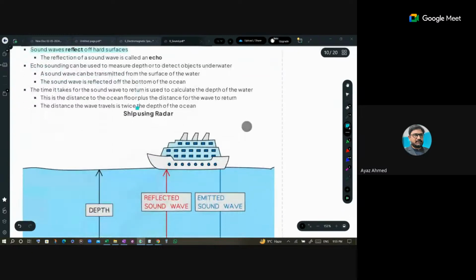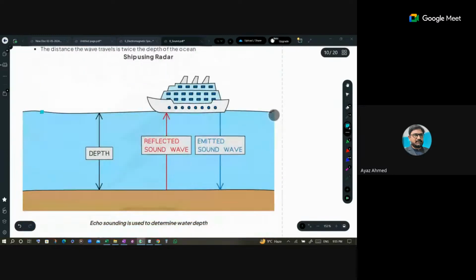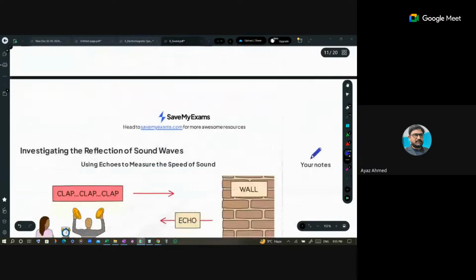तो आपने ये देखना है कि the actual uses of echo are when we want to measure the depth of the sea, we send an ultrasound pulse down the sea. This is the emitted ultrasound pulse, and that ultrasound pulse is reflected back from the sea deck, and then it is received by the ship, and then we calculate the depth of the sea. So that is the game.